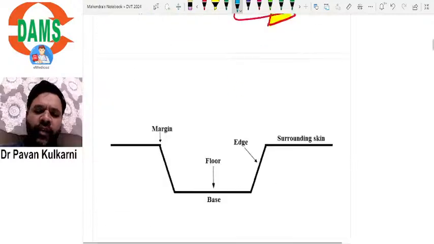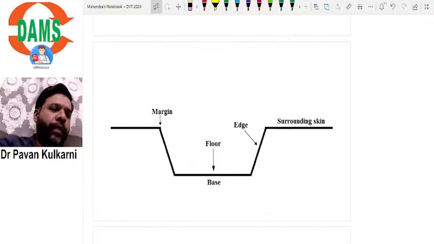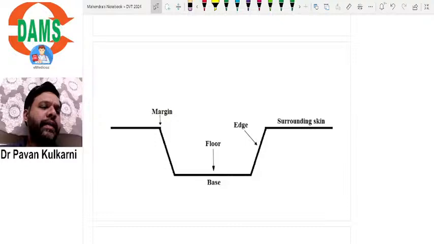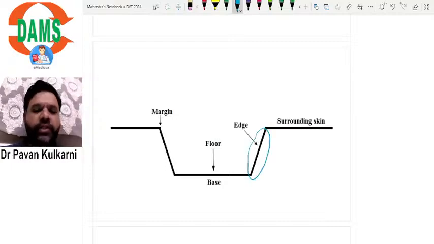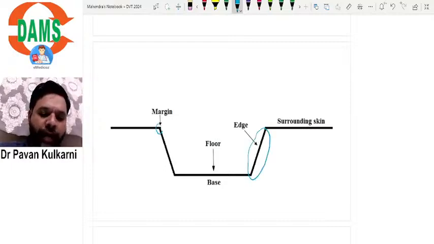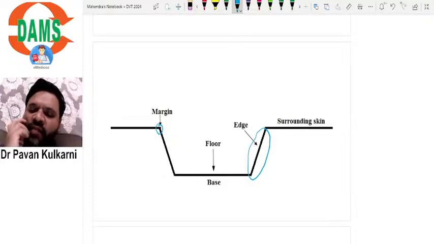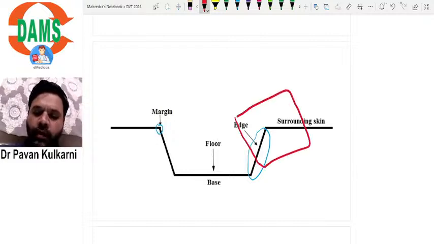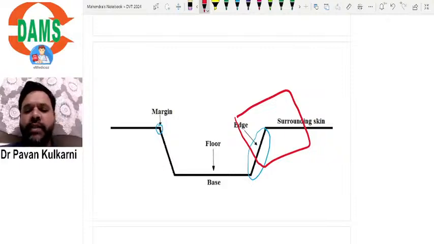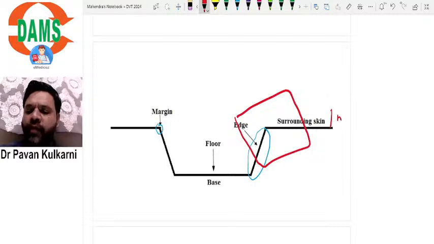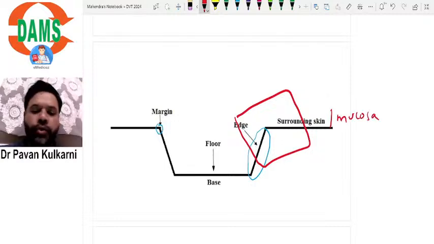So for your explanation, I'll just show you in this image here. If you can see here, this is the edge of the ulcer. Now this is the margin. Always when we take a biopsy, we take from this region. We take the edge as well as the surrounding skin or surrounding mucosa. If it is an oral cavity, it is a surrounding mucosa.